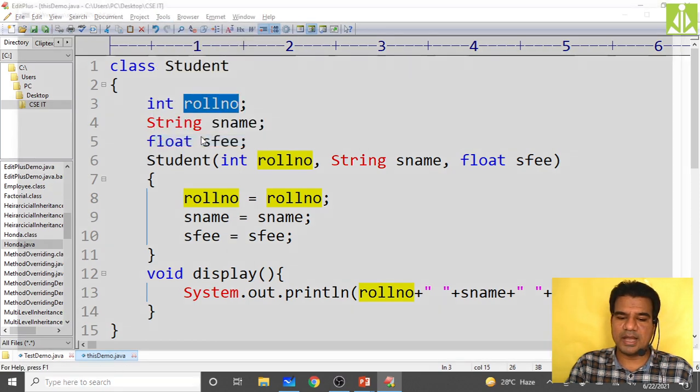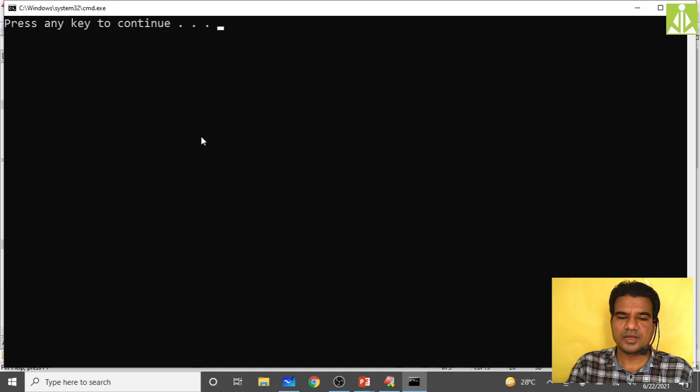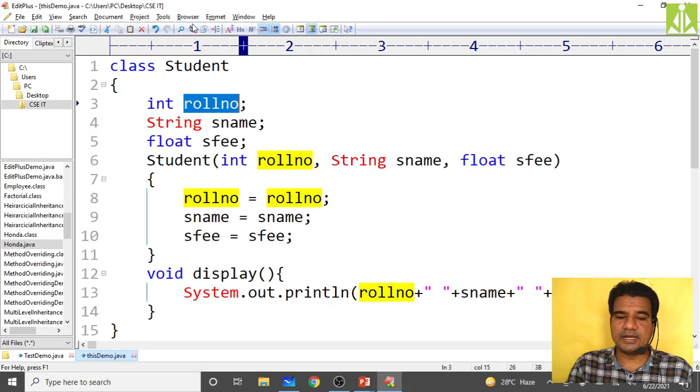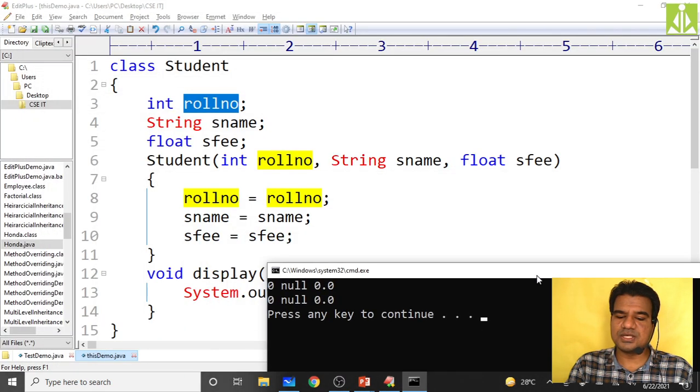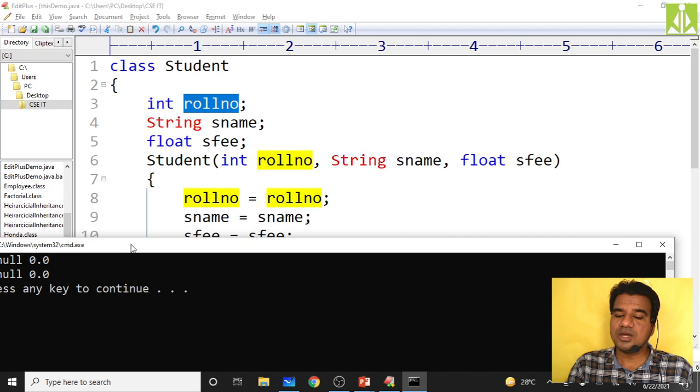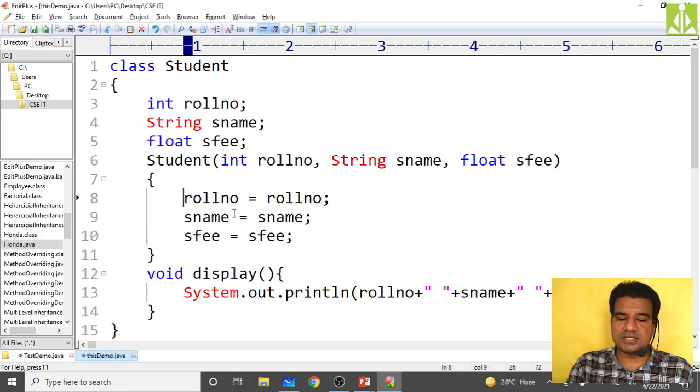So just compile it, compilation successful, and run it. See, you are getting 0 null 0 0. So that means both the left hand side and right hand side are considered like the instance variable only. It is not considering the parameters which you passed. Both are considered as instance variables only, and as instance variables, they are holding nothing.